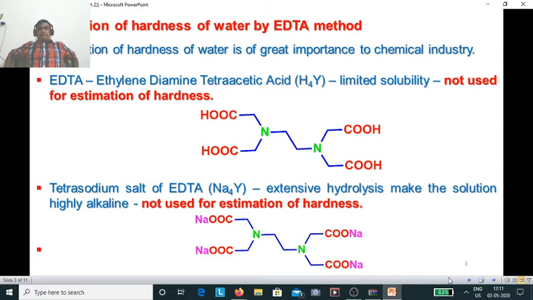So there are some perceptions regarding the solubility of EDTA. If it is simply ethylene diamine tetraacetic acid, then it is not very soluble in water. But if you have the tetrasodium salt of EDTA, then it is highly soluble in water.